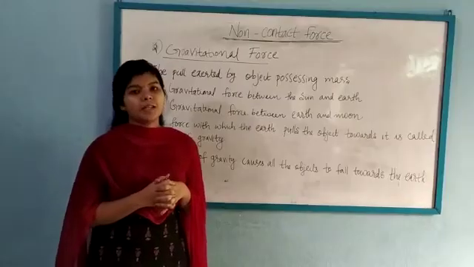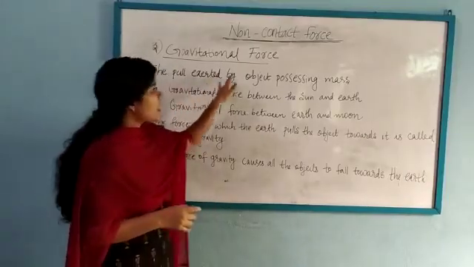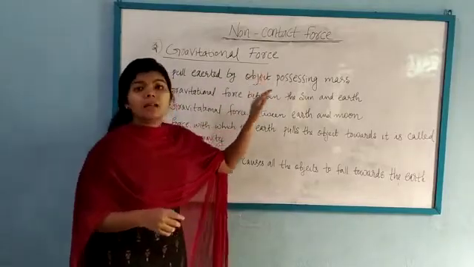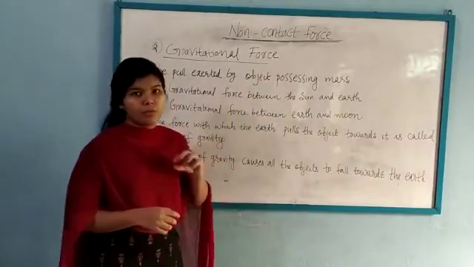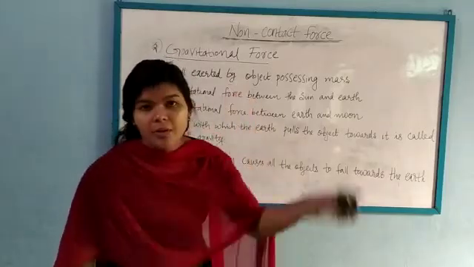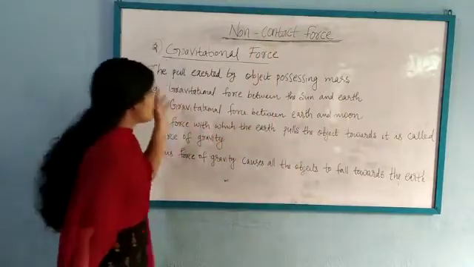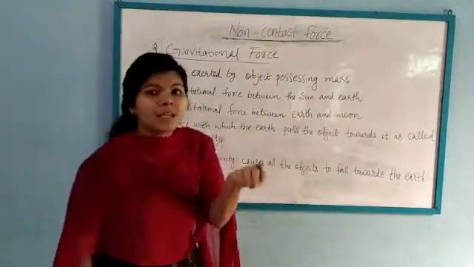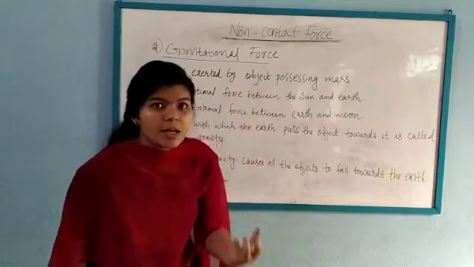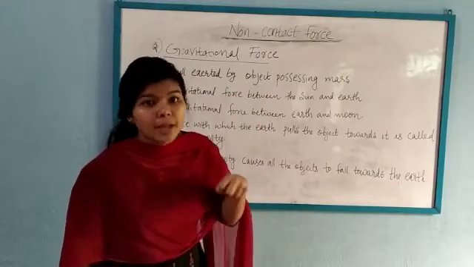The third force is gravitational force. The pull exerted by an object possessing mass is called gravitational force. We know that everything on the earth falls down. When I drop this paper, it falls down. It means there is a force which attracts everything towards the earth, and that kind of force is called force of gravity.